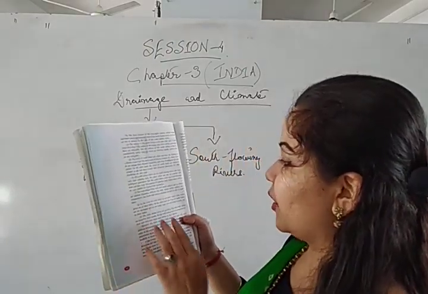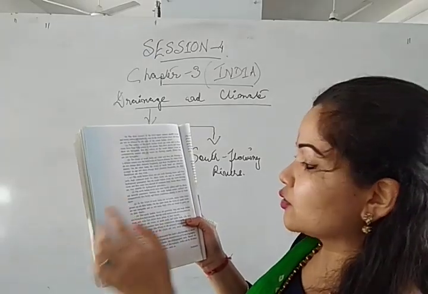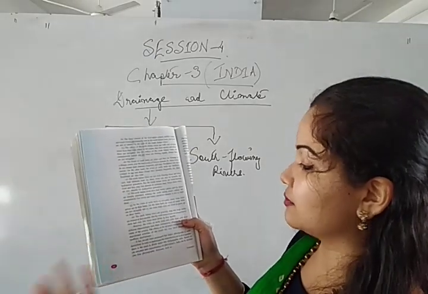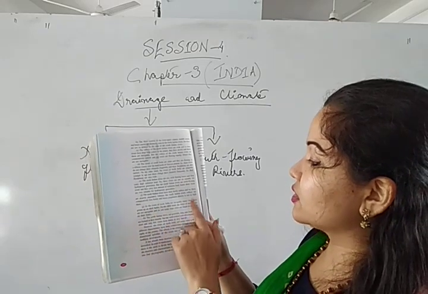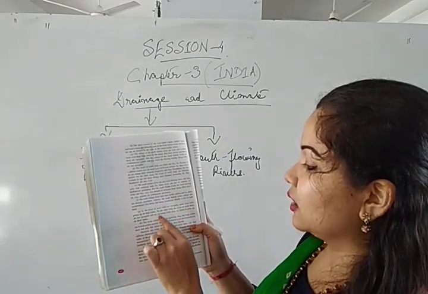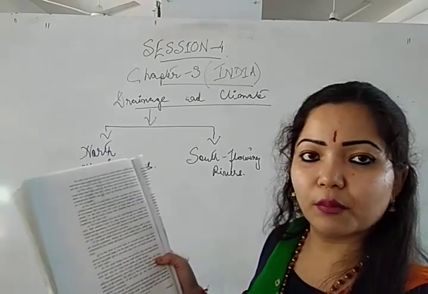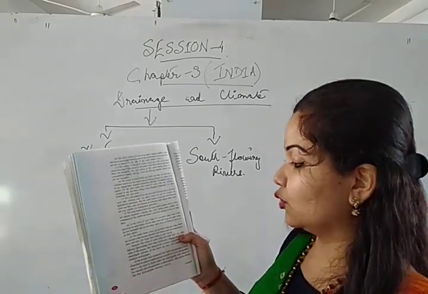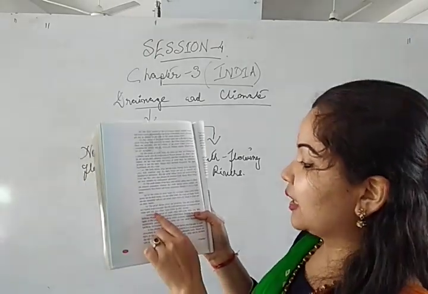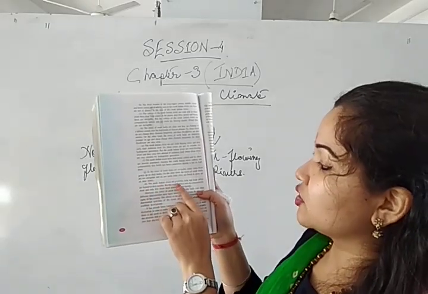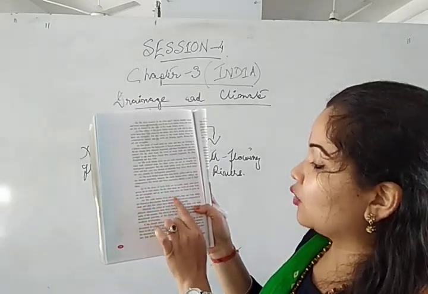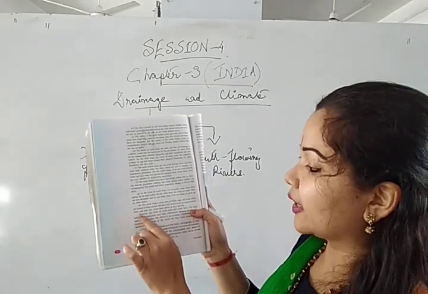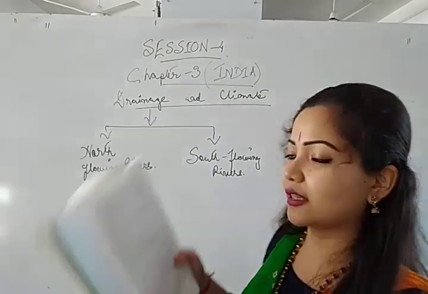So next point, as I already told you a minute ago, the North Indian rivers are quite navigable and the South Indian rivers are not so good for navigation purposes. Next point, the North Indian rivers are generally long and large deltas are formed at their mouths, but the South Indian rivers are comparatively short and only a few rivers have deltas at their mouths.